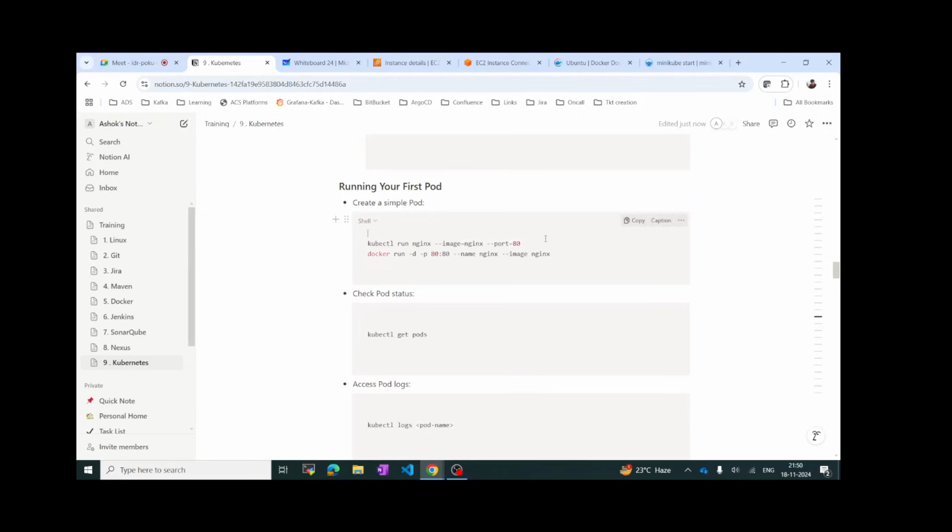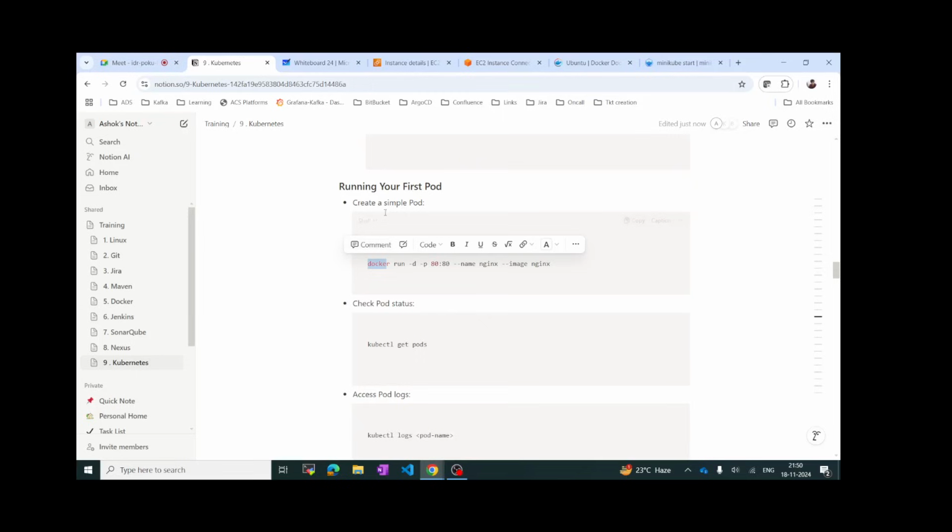You understood? So in docker we give docker run. Instead of docker we are using kubectl, and then run. Here also run, and then nginx. In docker we give --name, but here there is no need to give a name. Even if you don't give any name, it will automatically take some name. Here also we are providing the image, and with -p we are providing the port number. Here we are giving --port, and here you can also give -p, it will work.